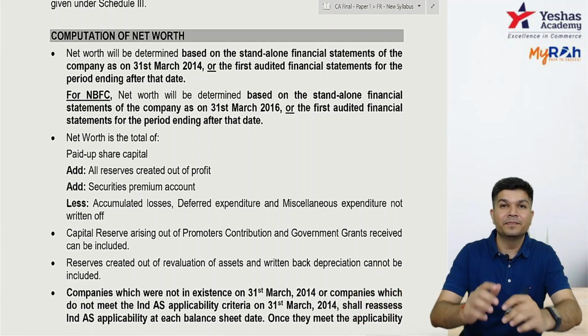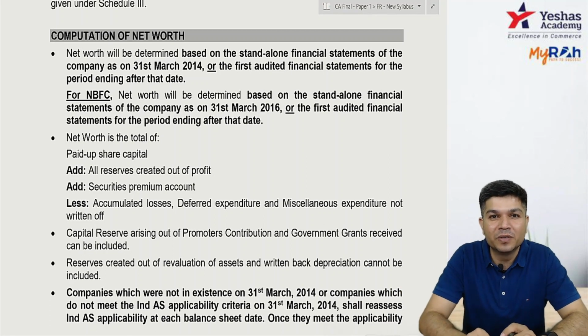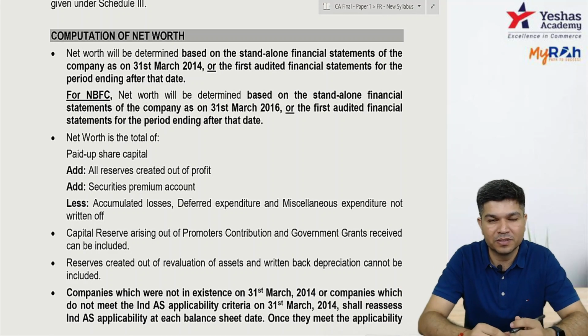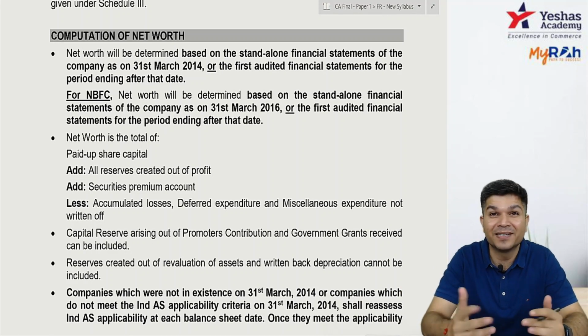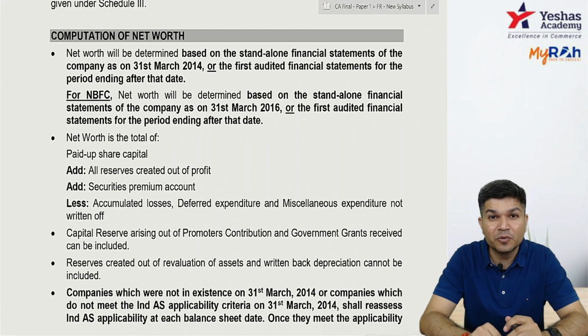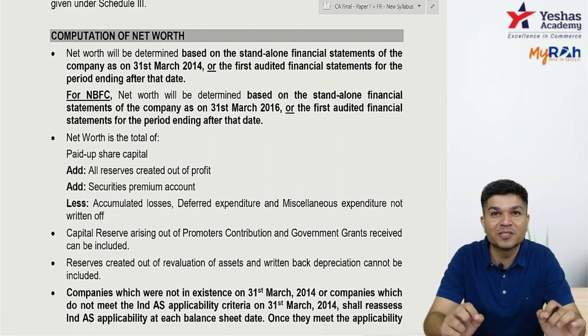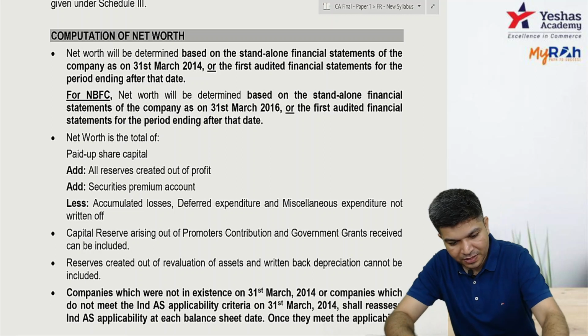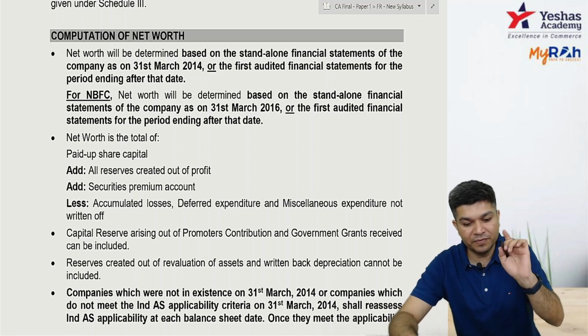Now, first of all, which date's net worth was a question. Which date's net worth? So you have to check basically that 500 crores or more or 250 crores or more. Which date? You have to check the date 31st March 14. And it will be based on your standalone financials.